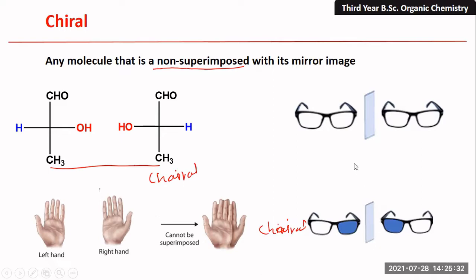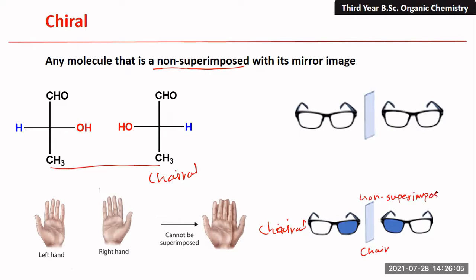Now let us understand the same example. What happens when we paint one side of the peaks with blue color and take its mirror image? You can see this here. If you try to place this particular mirror image over this one, now there is a difference between these two images. So that means this is not going to overlap with this one. So it is a chiral one. Again, it is a chiral one because it is a non-superimposable mirror image.